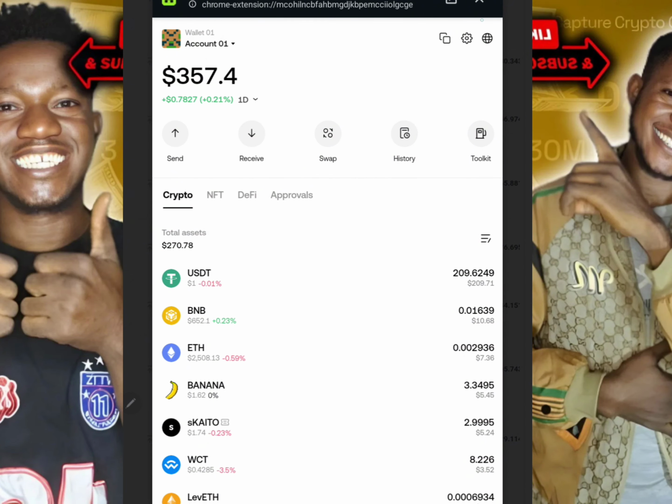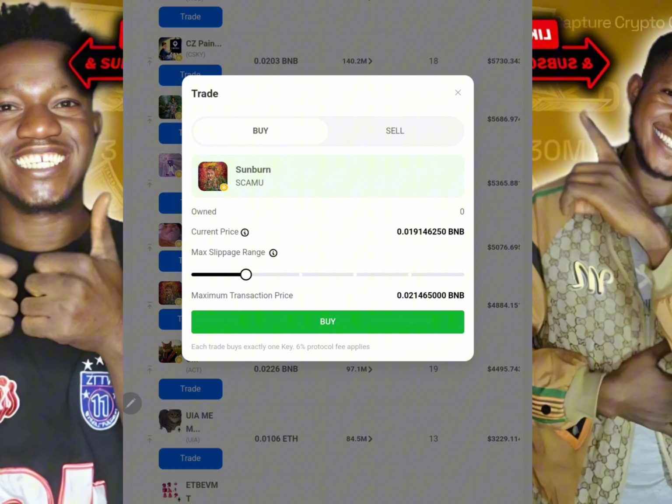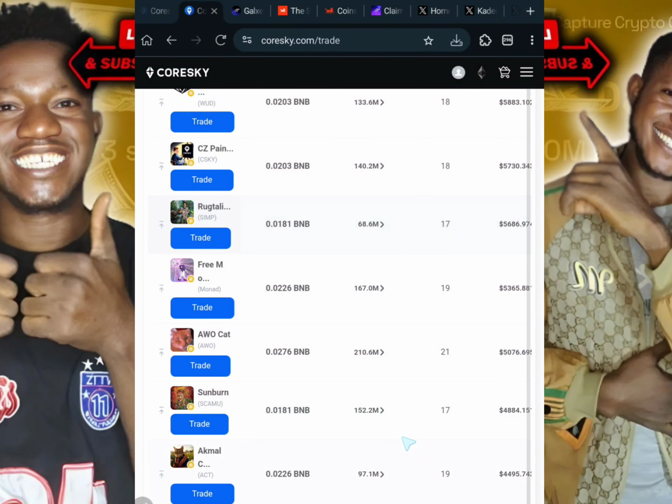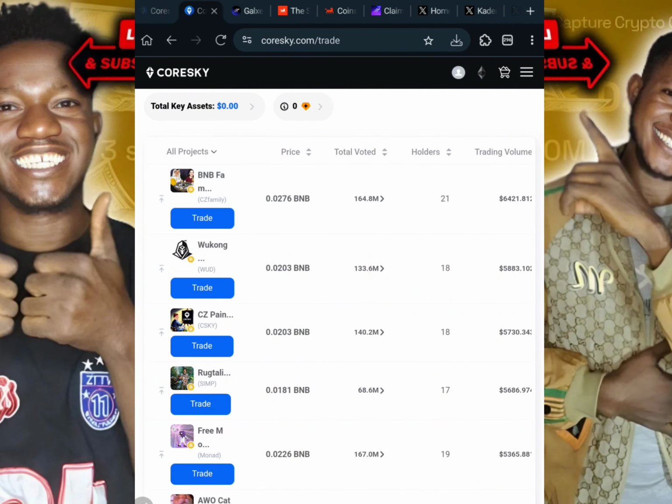But remember, if you use $5 worth of BNB to buy this meme key called Sunburn, you are also going to be getting 5 diamond, because $1 worth of key is equal to 1 diamond. I believe you're understanding this. If you do not understand it, feel free to rewind the video and listen again so that you understand better. This is how you get your diamond, and remember the diamond is going to be used to exchange for your airdrop.